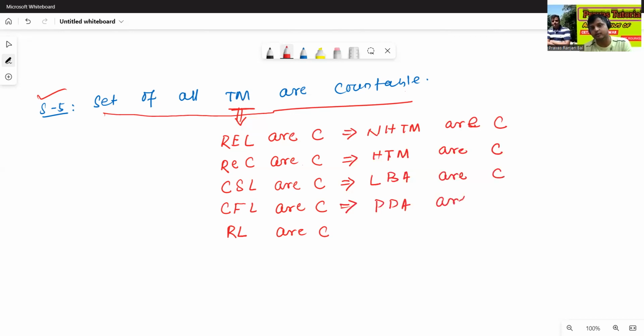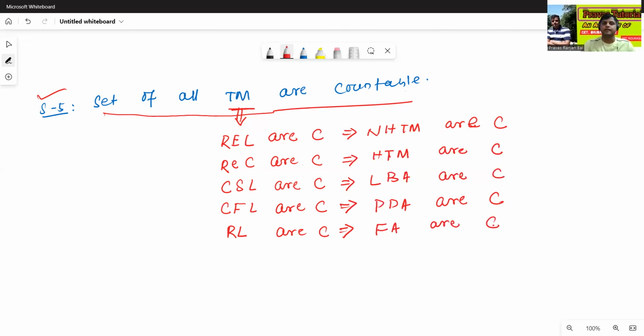All sets of pushdown automata are countable. Since regular languages are countable, the existing automata for regular languages is finite automata. All sets of finite automata are countable.